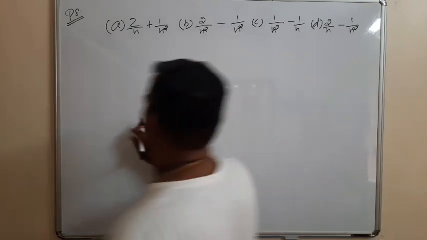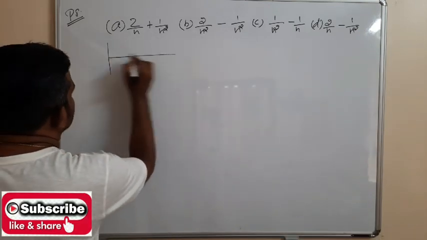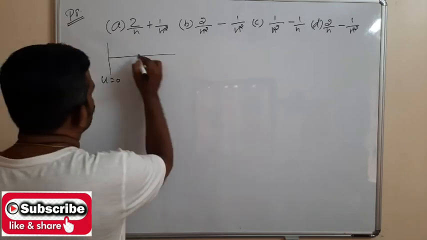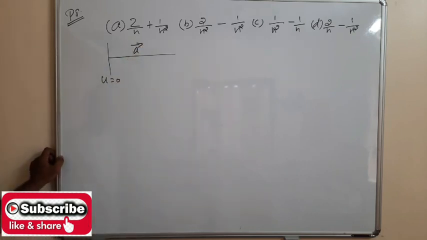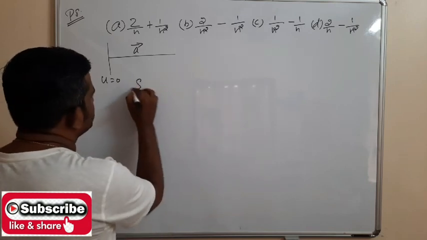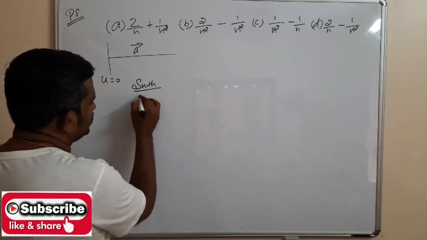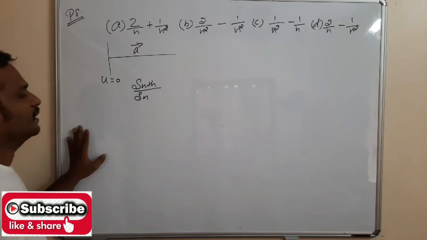So an object starting from rest, that is u is equal to 0, and moving with the uniform acceleration a. So we have to find the ratio of the distance covered in the nth second to the distance covered in n seconds.